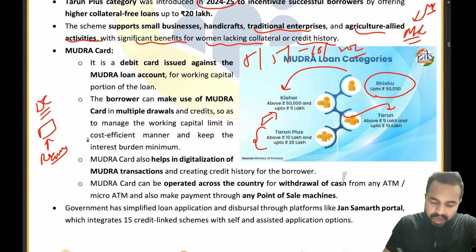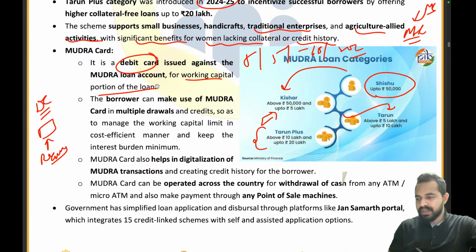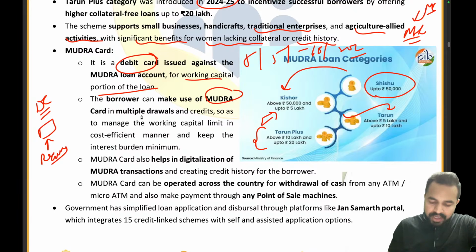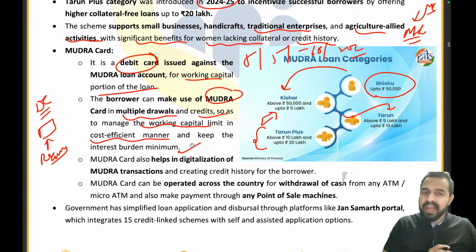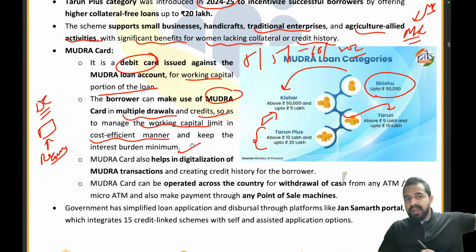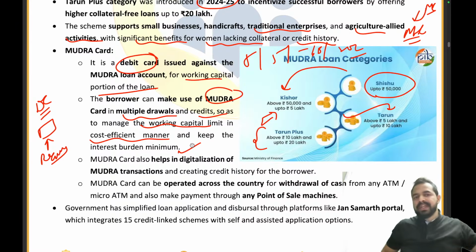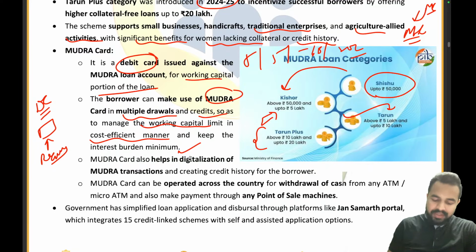So it is a kind of debit card which is issued against the Mudra loan account for working capital portion of the loan. Clear? The borrower can make use of a Mudra card in multiple drawals and credits so as to manage the working capital limit in a cost efficient manner and keep the interest burden minimum. See guys, if he basically invests all the 20 lakh rupees in a single go on the very first day, he has to pay the interest on that particular amount, right? But if he was only requiring 10 lakhs, he just withdraws only 10 lakhs and now he will be investing it. So that's how it is going to work, right? So that he can keep the interest burden minimum.